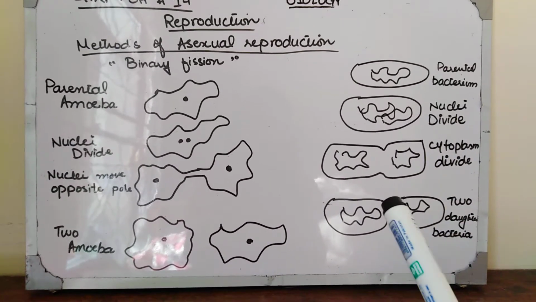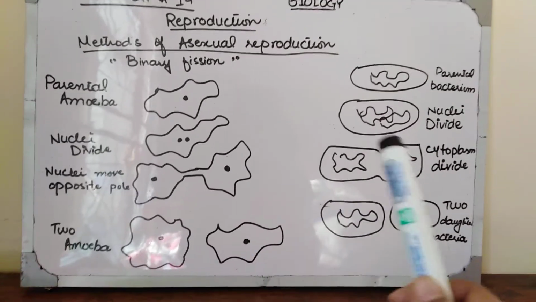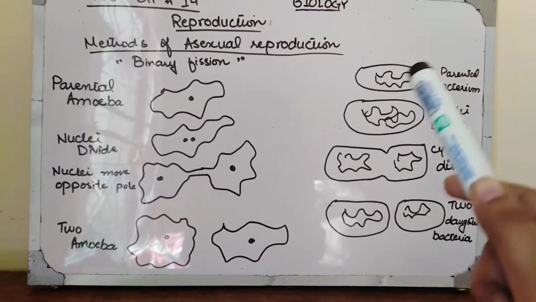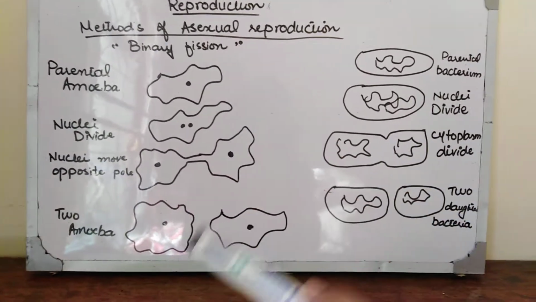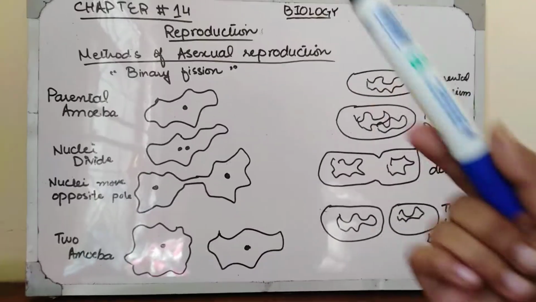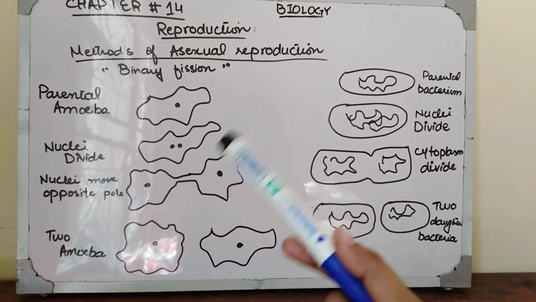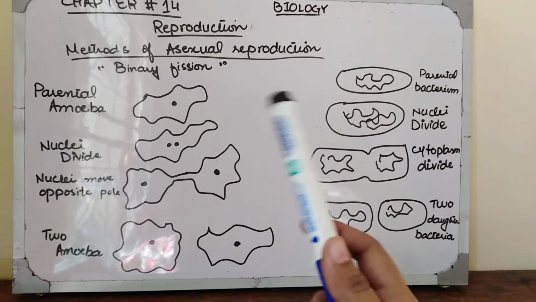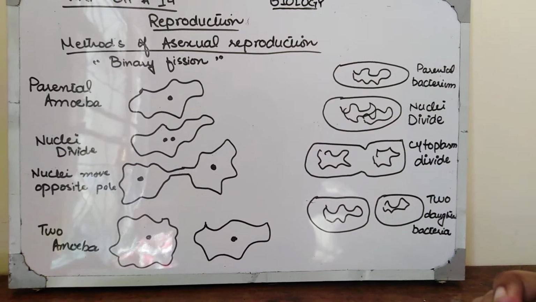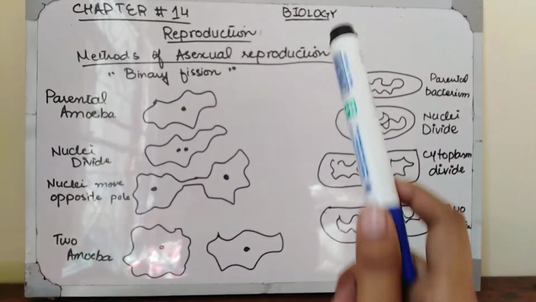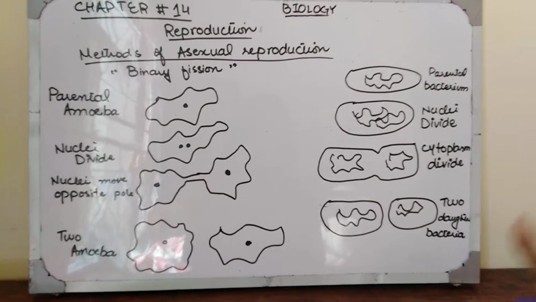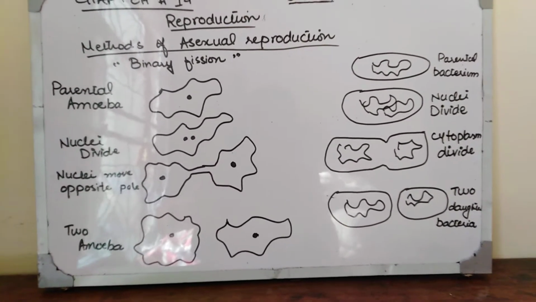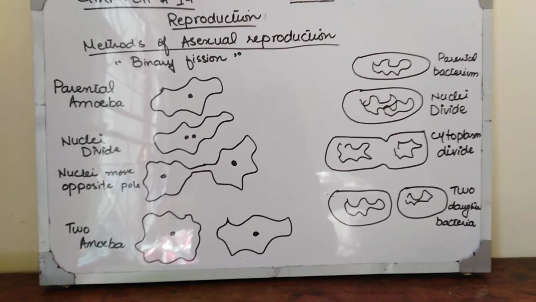How do bacteria divide, how do bacteria reproduce? The question can come as how bacteria divide, how amoeba divide, how amoeba reproduce, how bacteria reproduce. Write the method of amoeba reproduction, write the method of bacterial reproduction. What is binary fission? It may come as any question. Your concept must be clear in every situation.